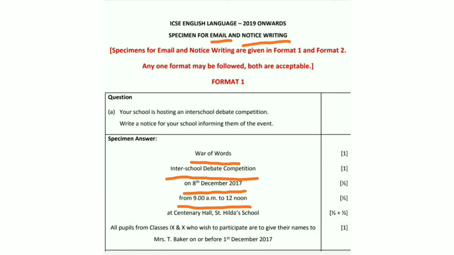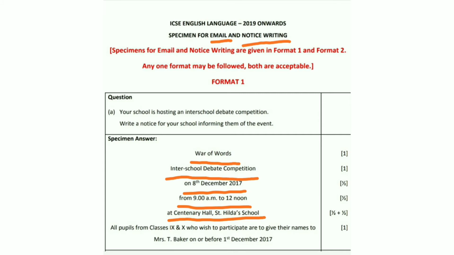Again, after the time you have to leave a line and then write down the venue. Now in this, two venues are to be given. The smaller venue is to be written first. Here it is at Centenary Hall, St. Hilda School. So at Centenary Hall is the smaller venue, comma, the name of the school, the bigger venue. So this carries half plus half. Now in this format, you do not write the words DATE, TIME and VENUE. Directly you write it down with on, from and at.